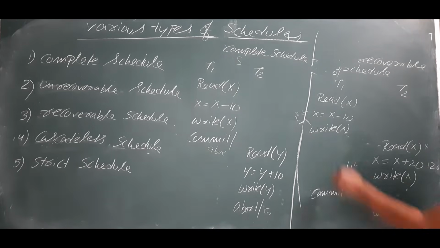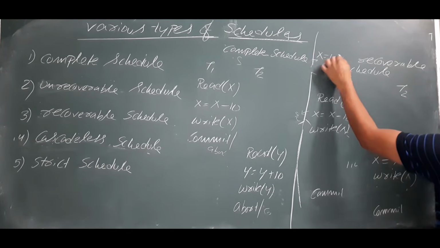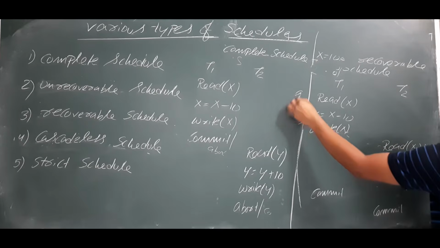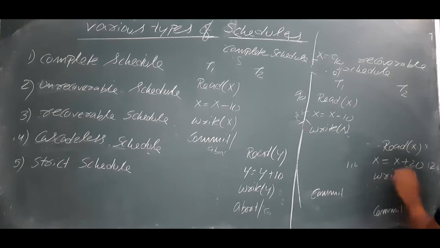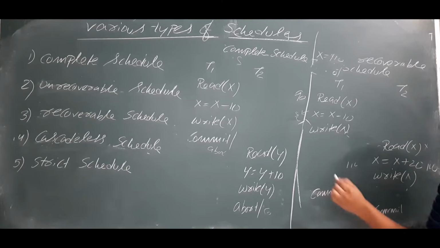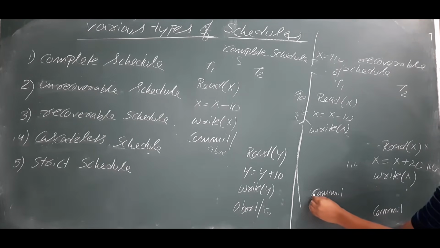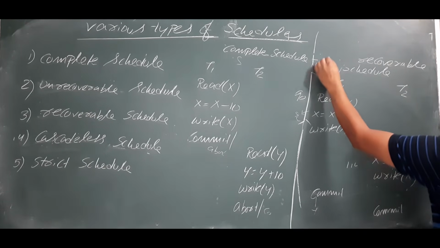Read of x, x is equal to 100. T1 reads the x value and updates it to 90. T2 reads the x value as 90 and updates it to 110. Now T1 has committed first, so it will save it as 90. Why?